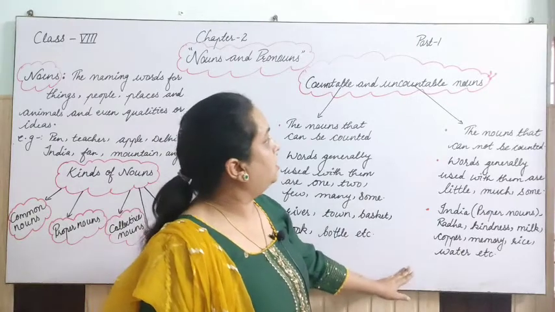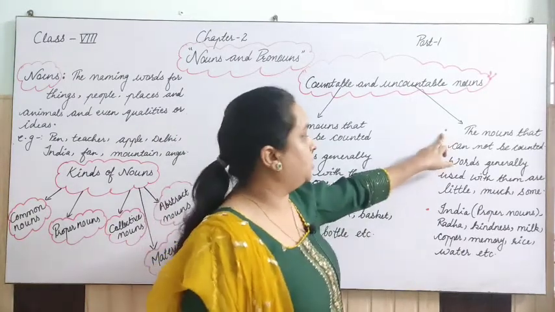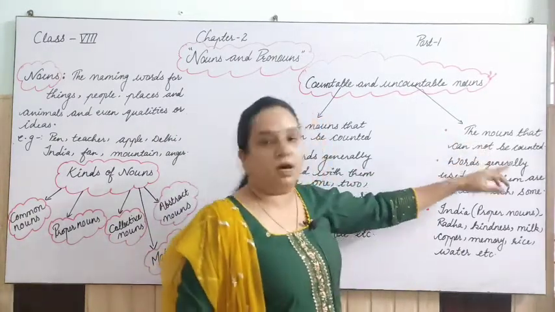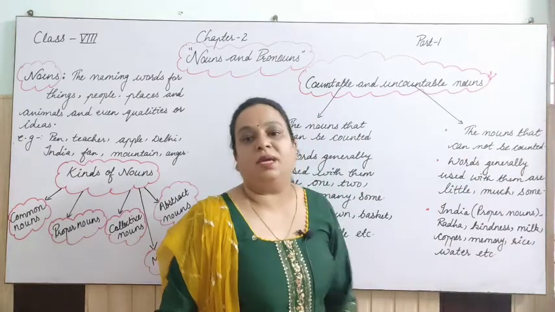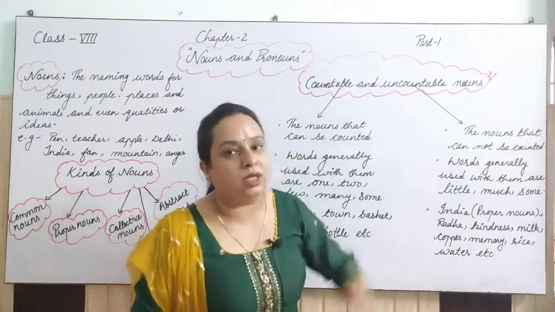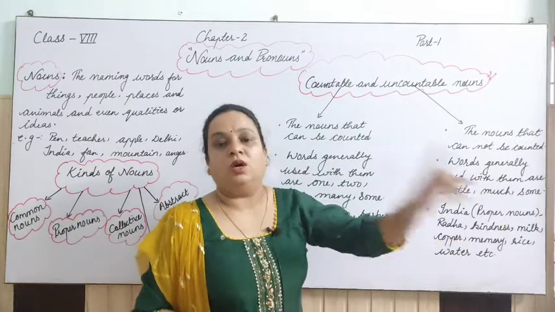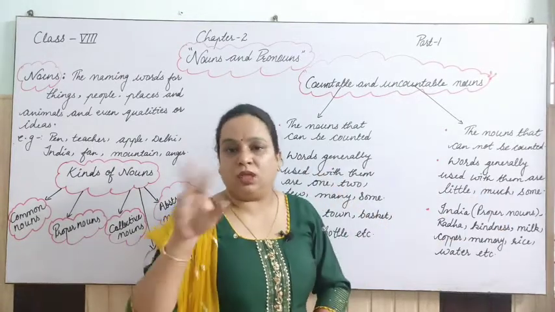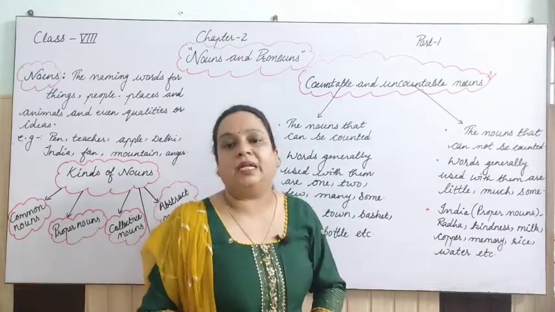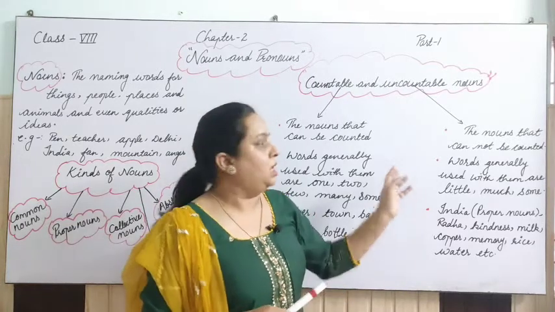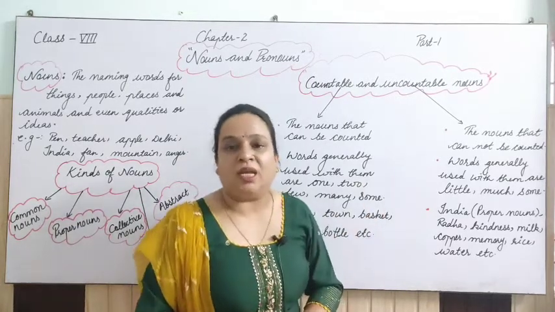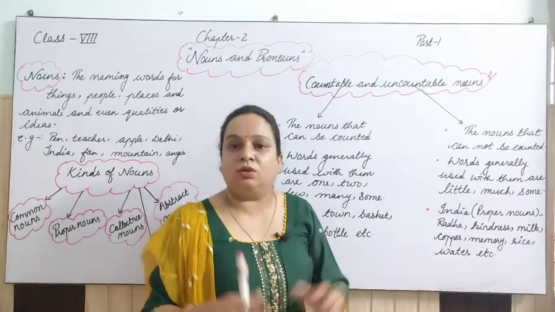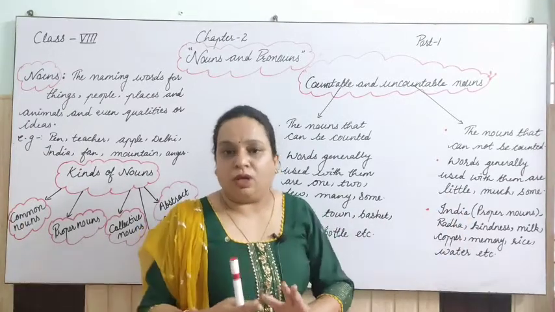Next one is uncountable. The nouns which are having only one form, both the forms are written in singular form. Like I'll say money. Money is money in both the forms, whether you are having many or one only, right?